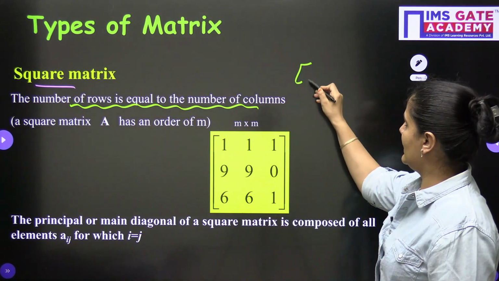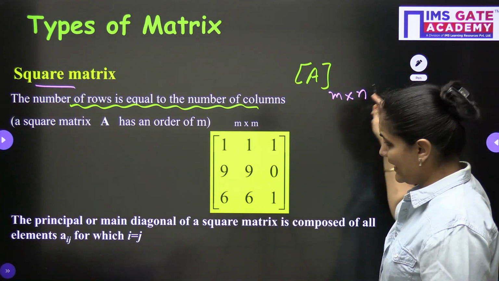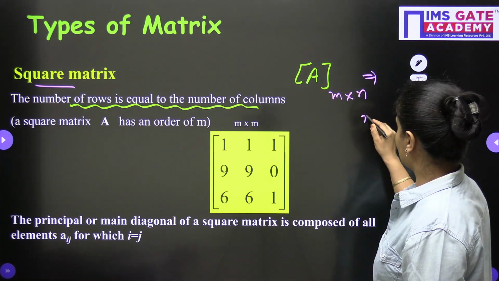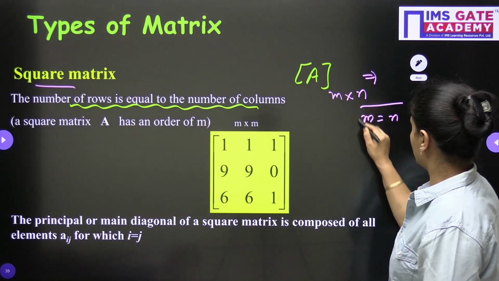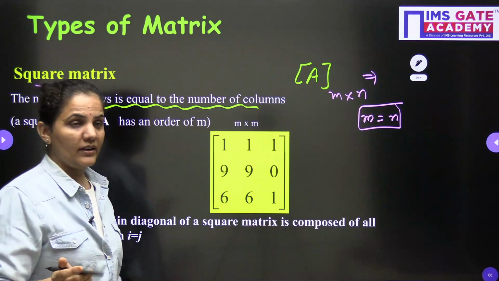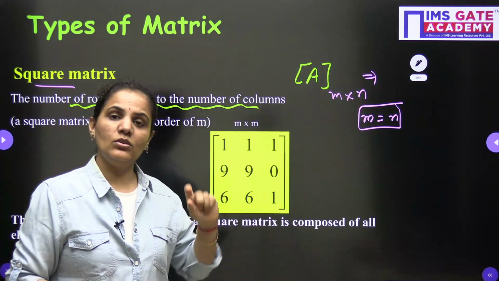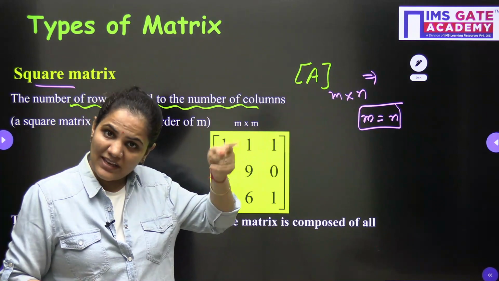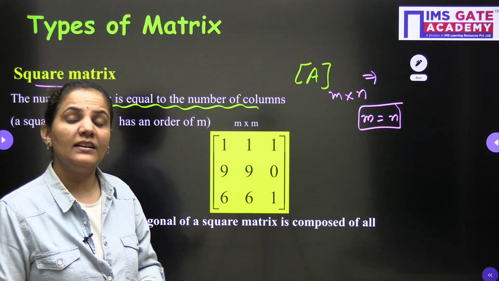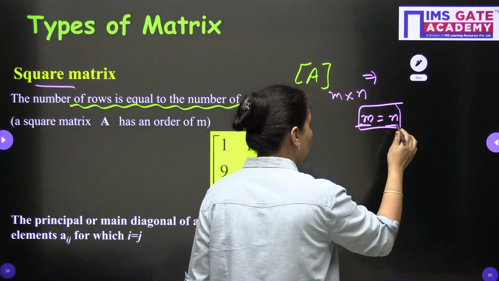If I am again asking about a matrix A whose order is m cross n, but the number of rows is equal to the number of columns, again I am repeating, this is a very important thing, dear students, you should not miss it. Its order is written as m cross n, but I am saying this is a square matrix, that's why here the number of rows equals the number of columns.